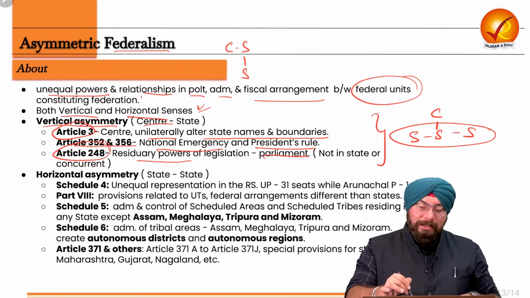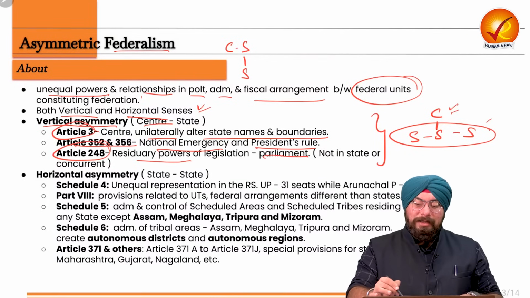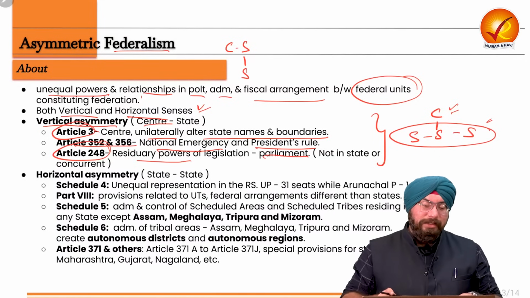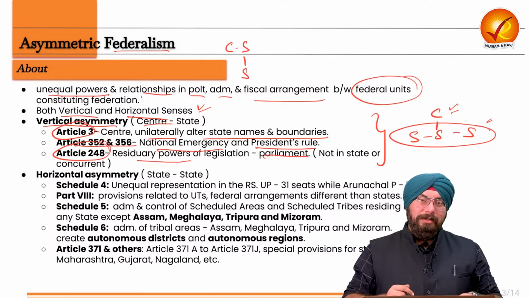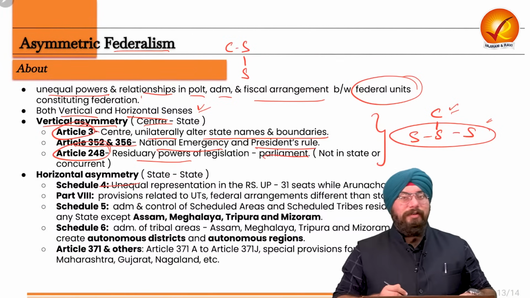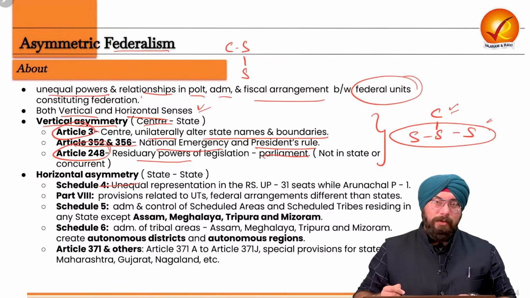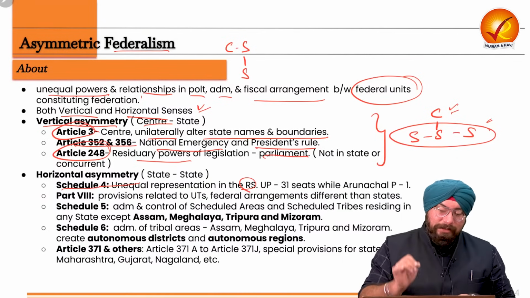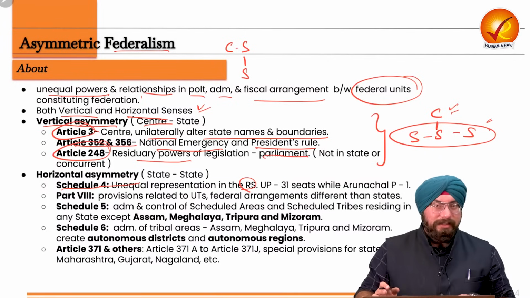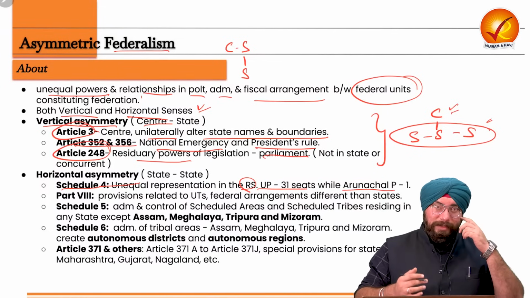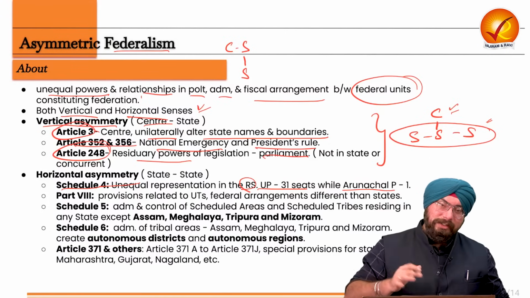So in a way, we are seeing that the central government is more powerful than the state governments, and that is why there is asymmetric federalism. Powers are not shared equally. Relationship is not equal. Central government is dominant. Now there is horizontal asymmetric federalism as well amongst various states. Why? Because if you see our Schedule 4, there is unequal representation of different states in the Rajya Sabha. For example, UP has 31 seats, while Arunachal Pradesh has just one. This is also reflective of unequal relationship amongst the states themselves.